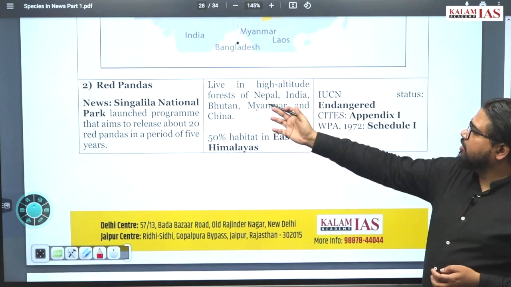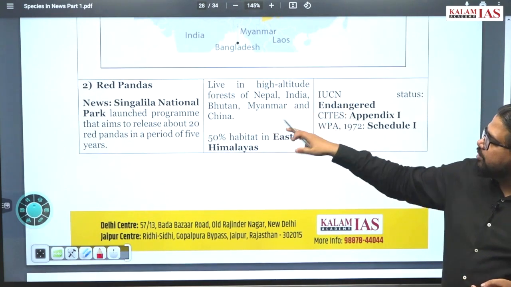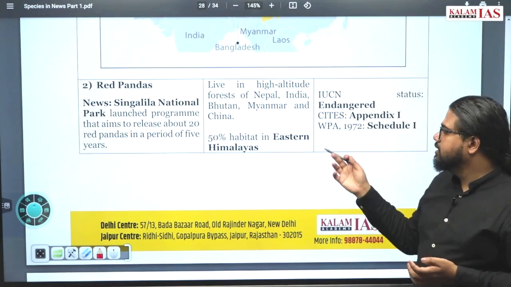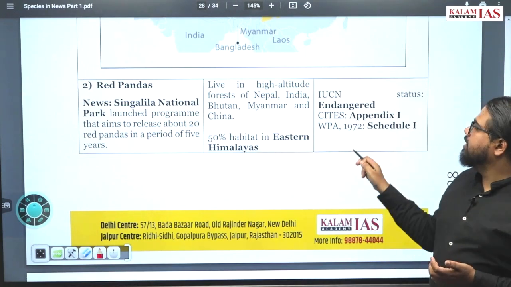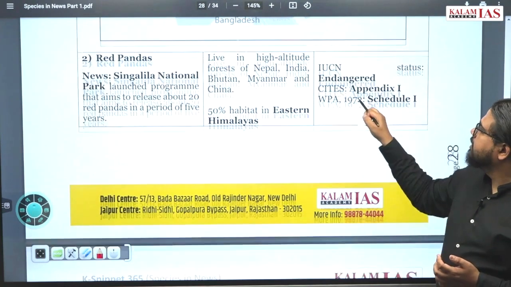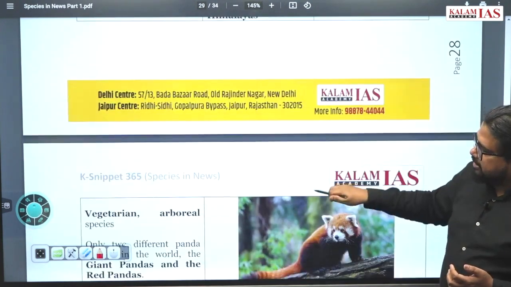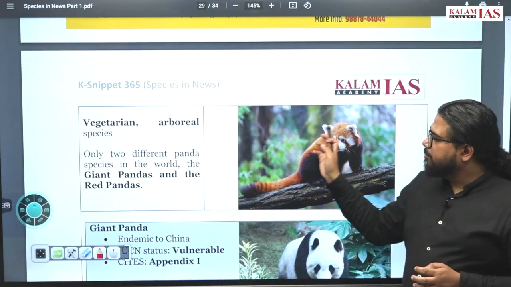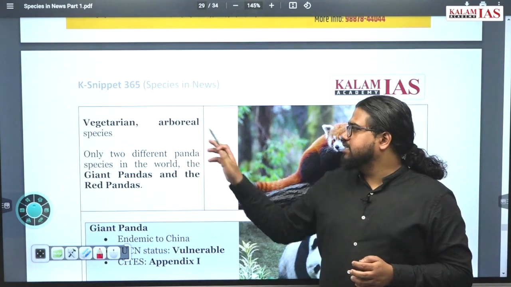It lives in high altitude mountains of Nepal, India, Bhutan, Myanmar. These northeast high mountains of the eastern Himalayas are the abode of these. IUCN status is endangered. Appendix 1 protection. Wildlife Protection Act, Schedule 1 protection is being offered. This is the red panda. It's a much smaller species compared to giant panda, which is vegetarian, arboreal.